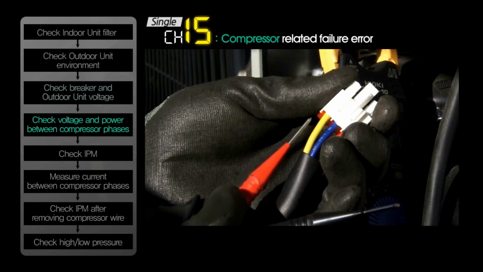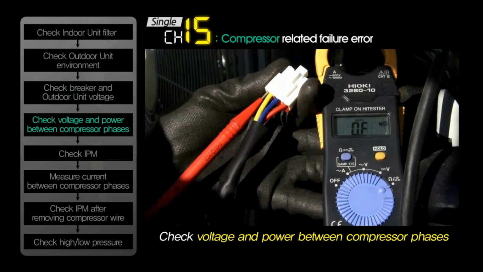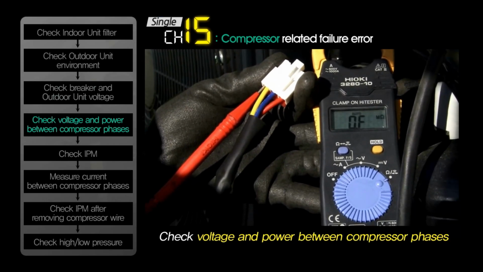If there is no problem, check voltage and power between compressor phases in a similar way as multi-V.